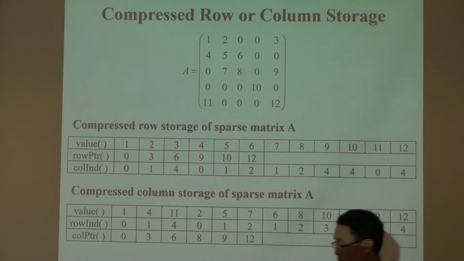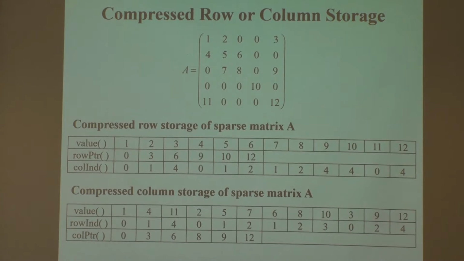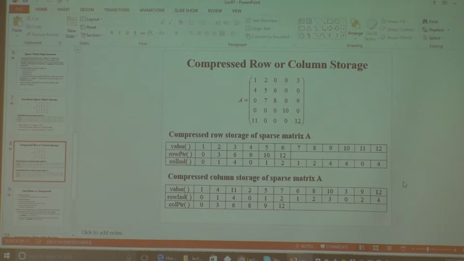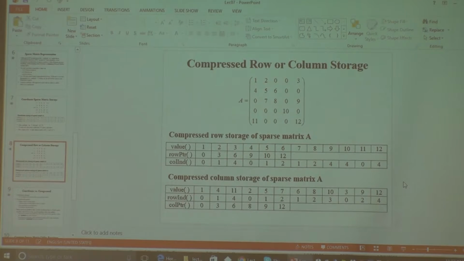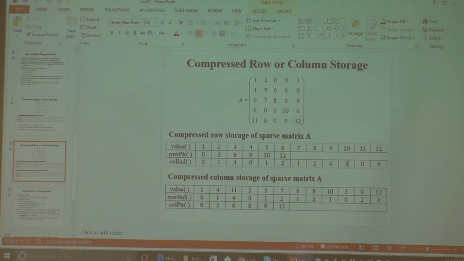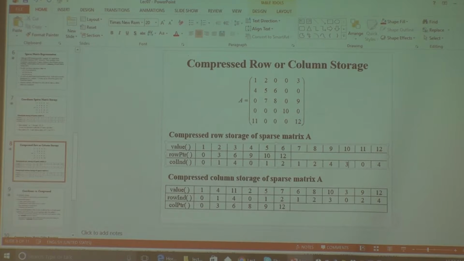Okay, so maybe I should correct it. Typo. So you can see that typo happens. This one, right? 9. No, the other 10. 10 should be 3, okay? Good. Typo can happen in my PowerPoint. Typo can happen in your code as well, okay? It's part of the debugging process, right?